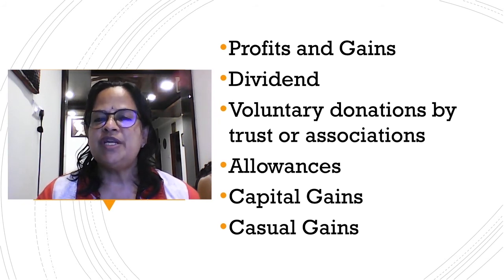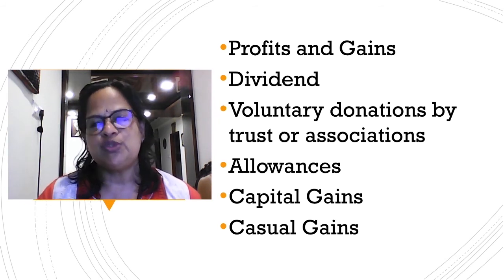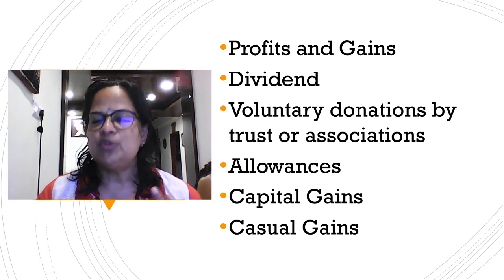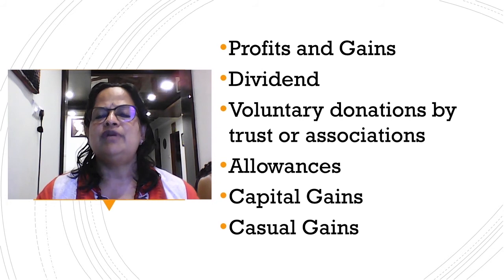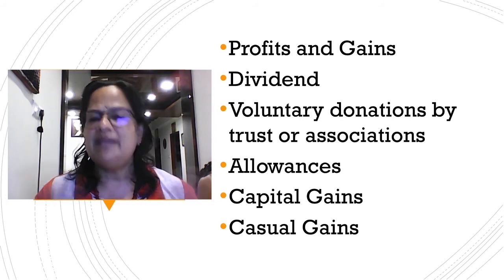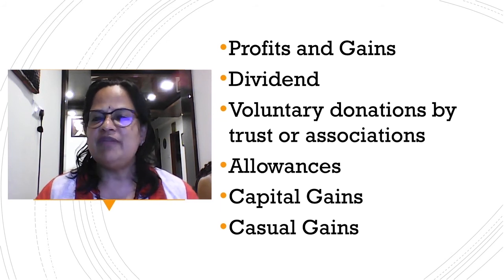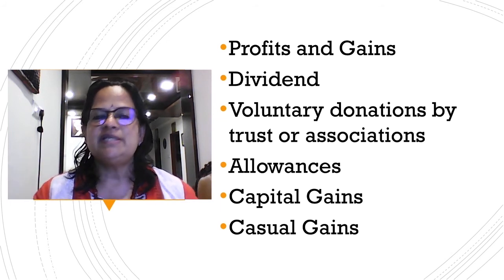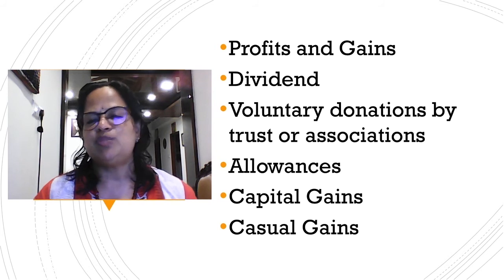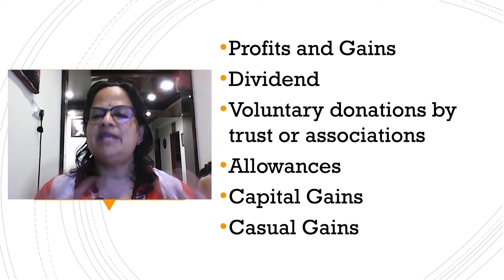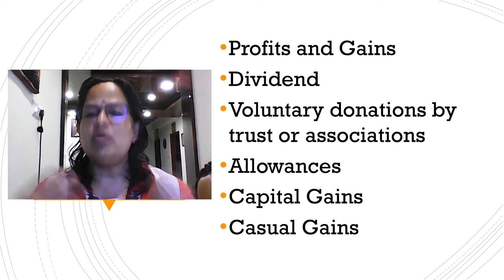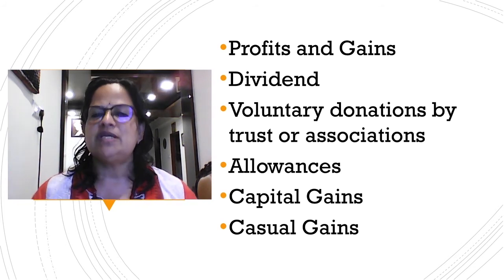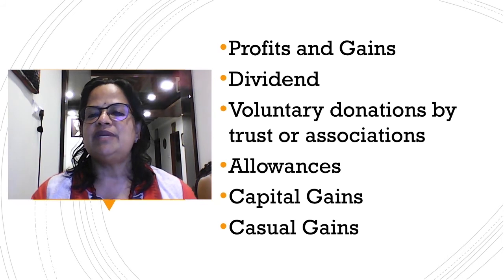Next is voluntary donations by trusts or associations. I told you about the NGOs, old age homes, palliative care. How do they work? They collect donations from people or through companies' CSR, and that is how they function. They don't have any income of their own. So that is also an income for income tax purposes. When they are collecting donations from people, they have to disclose to the income tax authorities how much they collected and how much they spent. They have to be transparent with the income tax department for their transactions.